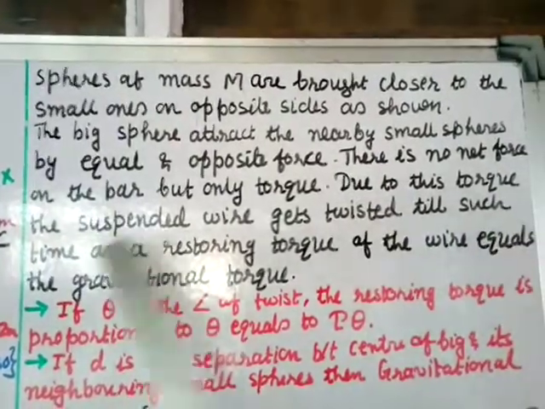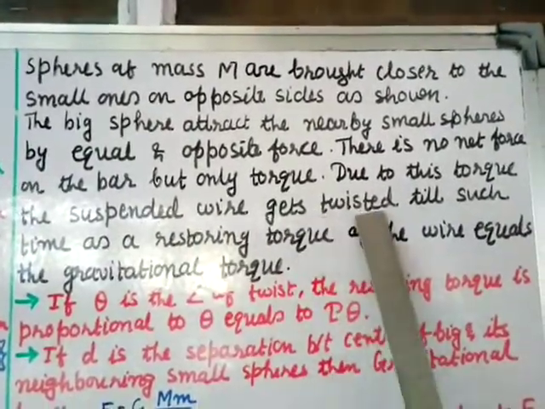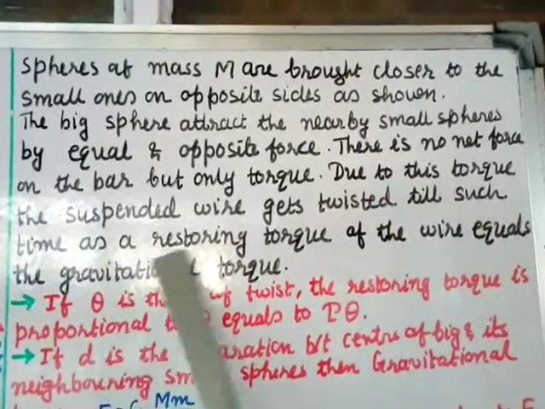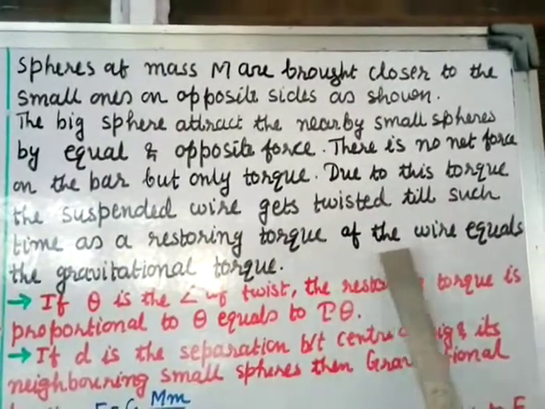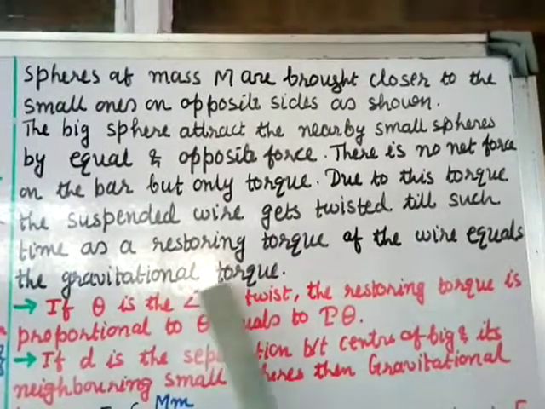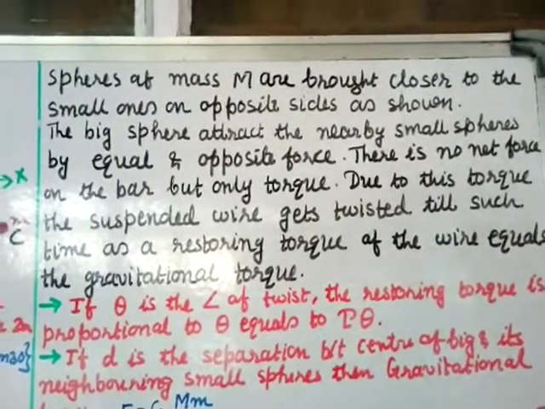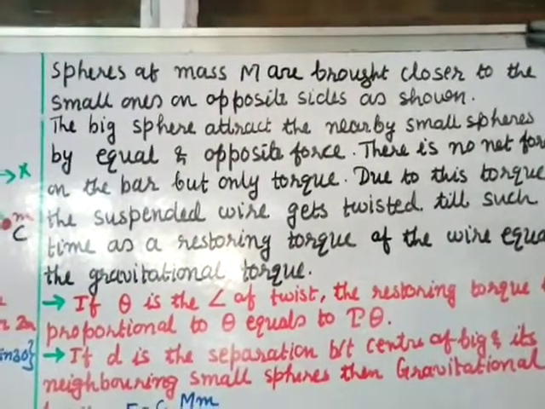Due to this torque, the suspended wire gets twisted till such time as the restoring torque of the wire equals the gravitational torque. Because of the torque, this wire will get twisted.